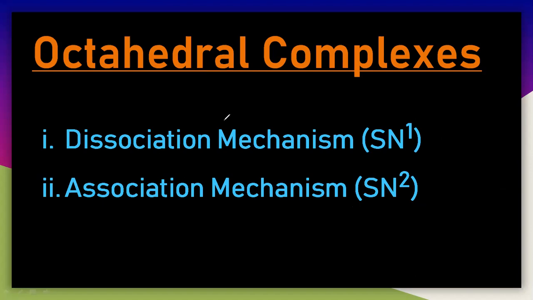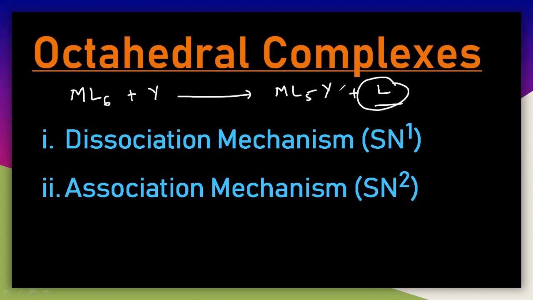First, octahedral complexes will undergo substitution reactions. I will tell you the best example like this: ML6, if you react it with Y, you will get the product ML5Y, and you will get L. So one of the ligands is replaced with Y, and the replaced ligand goes out as a byproduct. That means one of the L is the leaving group. Here I took six ligands, but there is no rule that the six ligands must be the same.